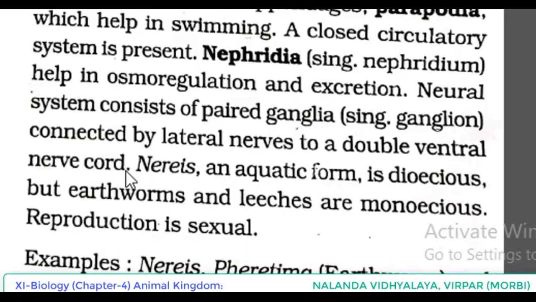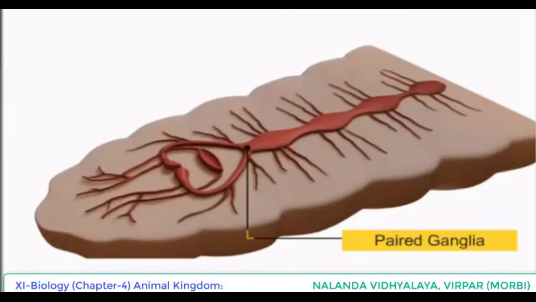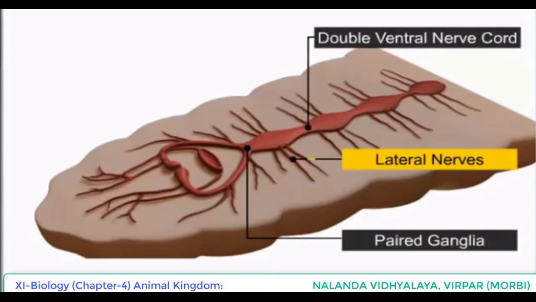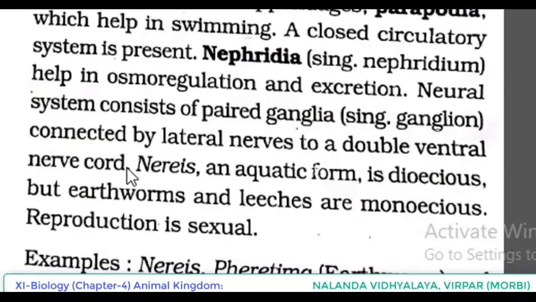So regarding the nervous system also, we can see that the nervous system consists of paired ganglia connected by lateral nerves to a double ventral nerve cord.